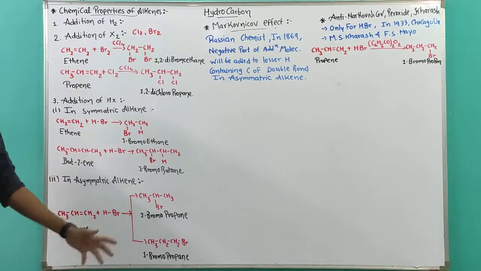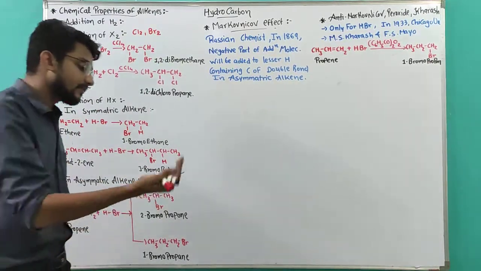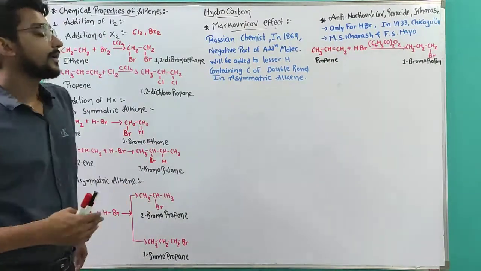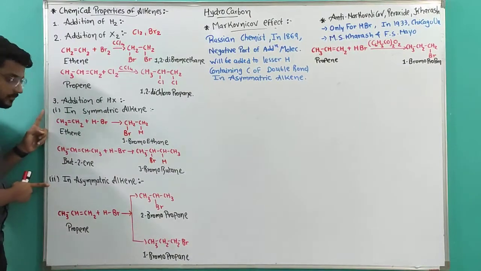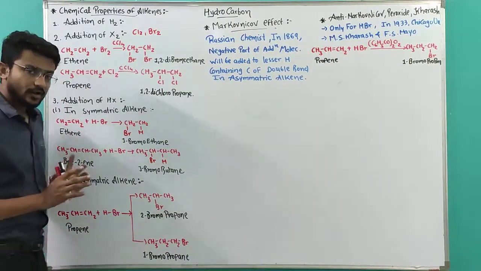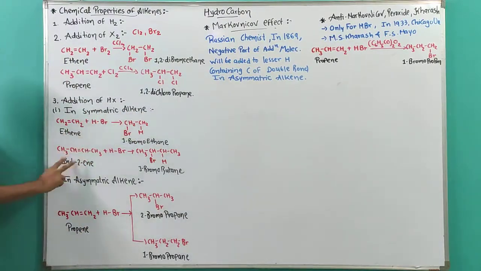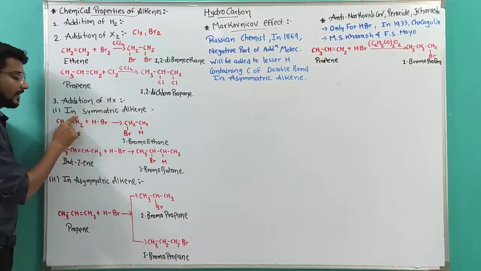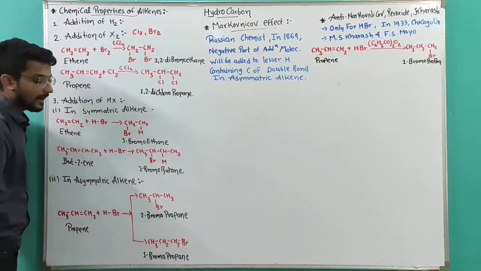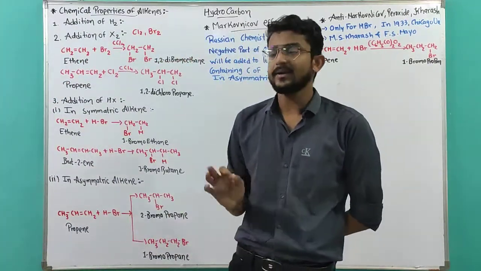HF gives a very fast reaction, that's why it is not needed, and HI gives a reversible reaction, that's why it is not needed. Now, there are two types of reactions. Actually, the concept is the same, but alkenes have two different types. Okay, the first type will be addition of HX in symmetrical alkene.